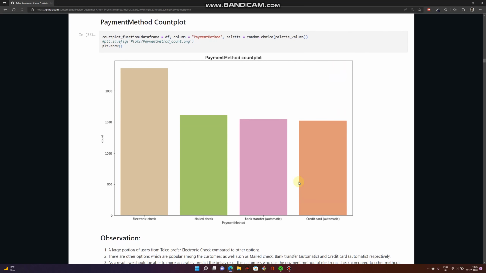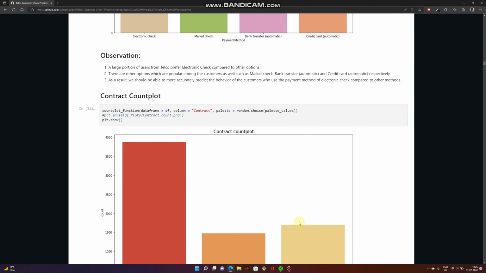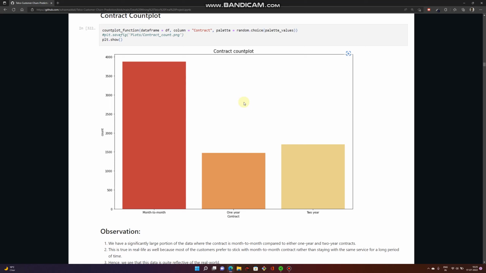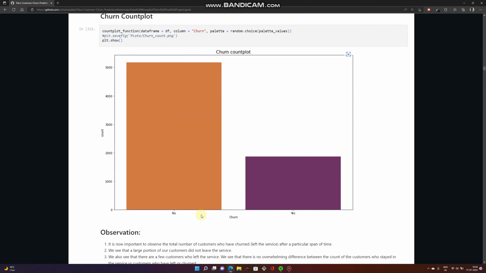Similarly, we take a look at the payment method, whether it was through electronic check, mail check or bank transfer. All of these steps are involved in the exploratory data analysis part so that we can get an understanding about our data before we make any predictions. And a lot of customers can be in the month to month contract rather than staying in a 1 year or 2 year contract. We should also take a look at that.